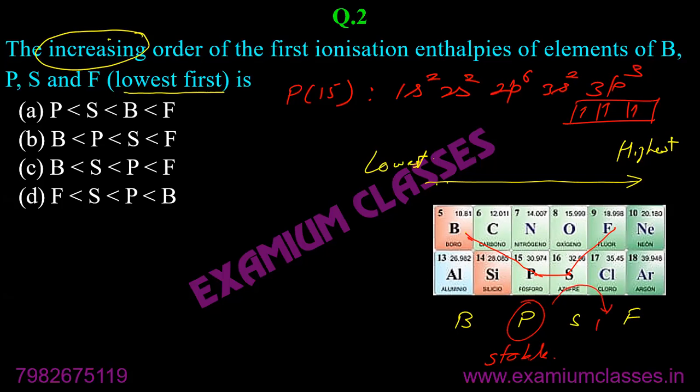So it will move to the place between sulfur and chlorine. Hence, the correct answer will be C. Otherwise, B would have been the correct answer, but due to the exception, it's C.